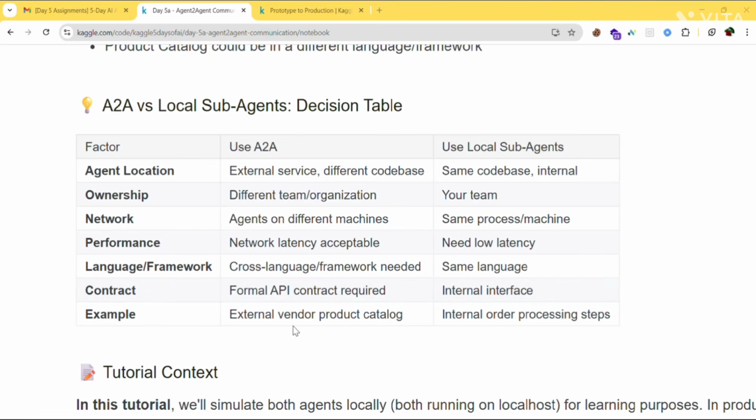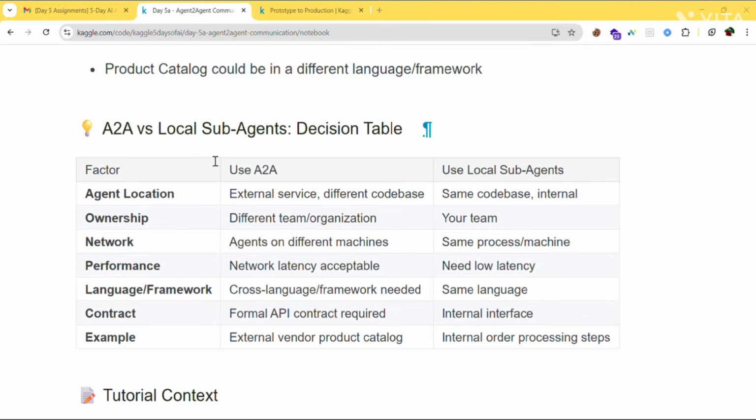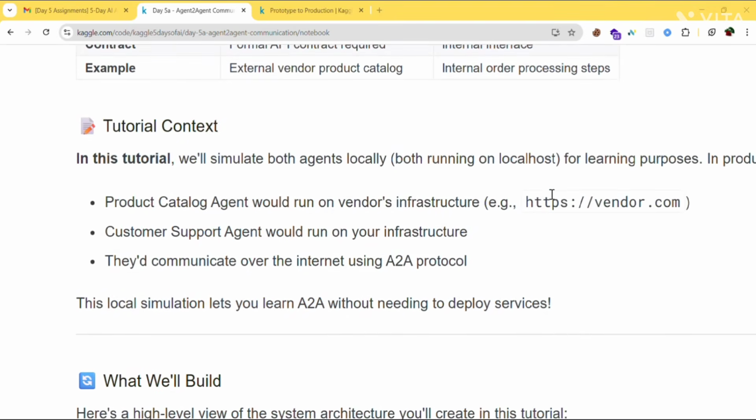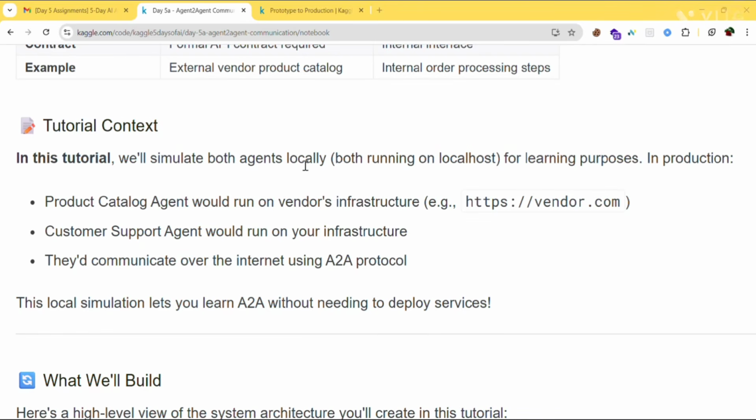Contract. A2A requires a proper API contract, like services talking. Sub agents don't, they live in the same code. So this is the decision table where you need to decide when to use A2A and when to use local sub agents. In this tutorial, we'll simulate both agents locally, both running on localhost for learning purposes.